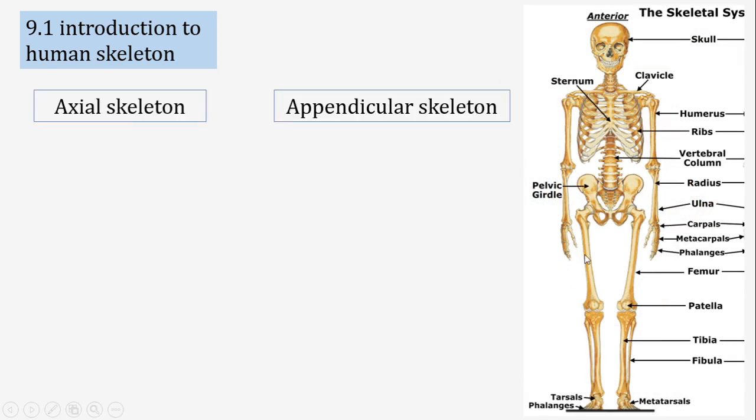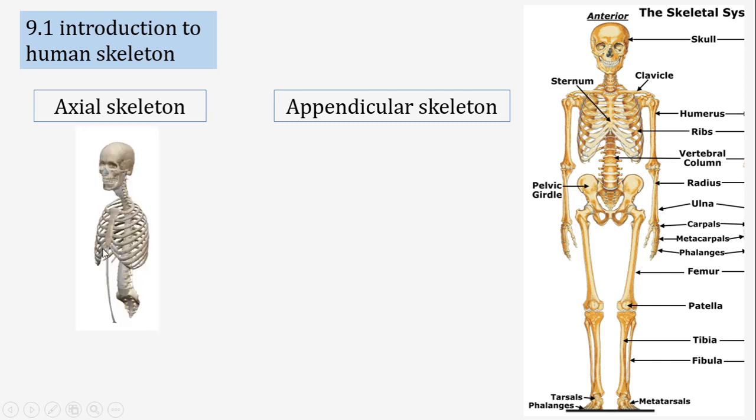And then when we discuss the skeletal system, we can first categorize it into 2 broad regions. The central part, the central axis part, is called the axial skeleton, and the other parts emerging from the axial skeleton, the other parts attached with it, are called the appendicular skeleton.